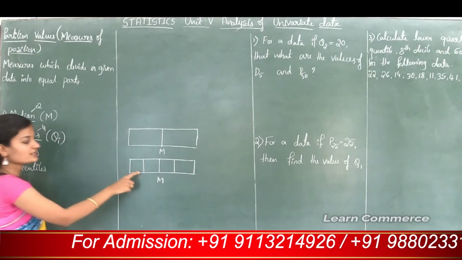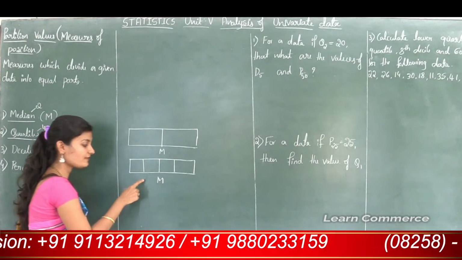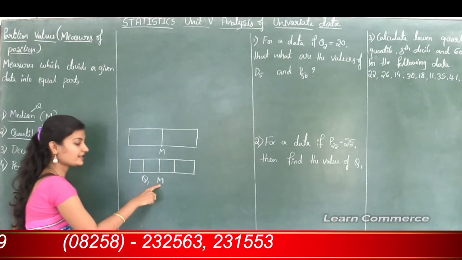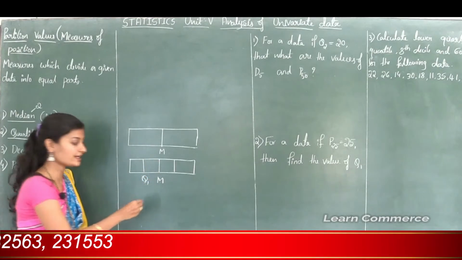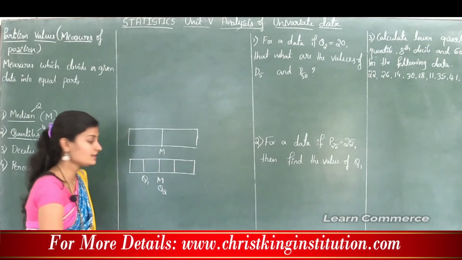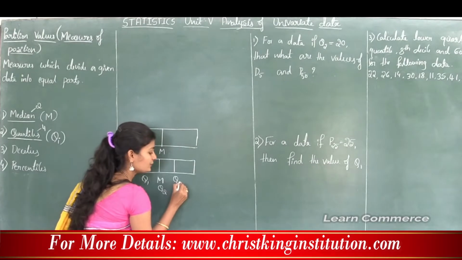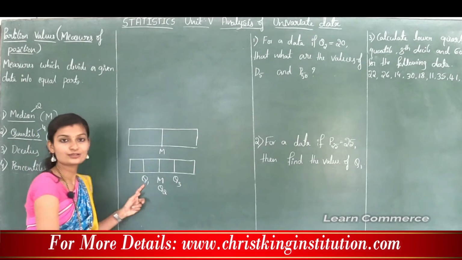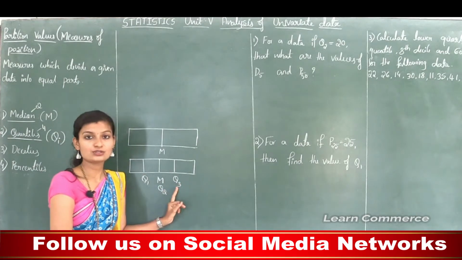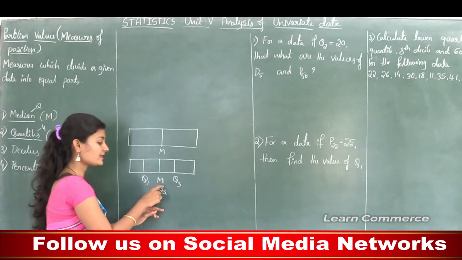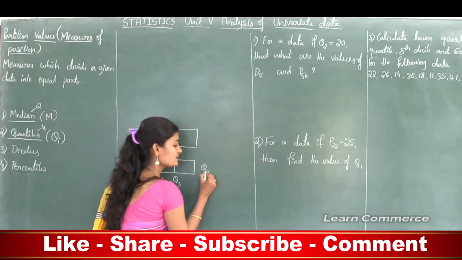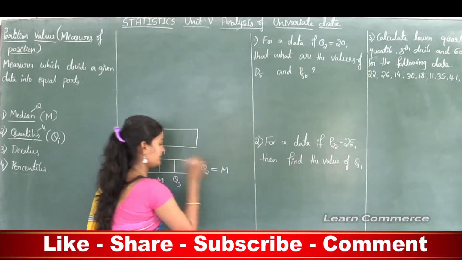See the first part. This first part is known as first quartile, denoted by Q1. The middle line is the second quartile, which we write as Q2. And the last line is the third quartile, which we write as Q3. The first quartile is also known as lower quartile, and the third quartile is also known as upper quartile. The second quartile is also known as median, so second quartile is same as median.